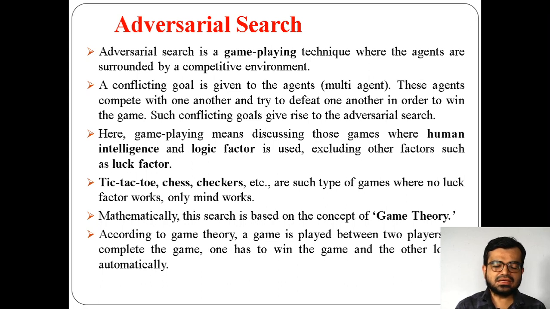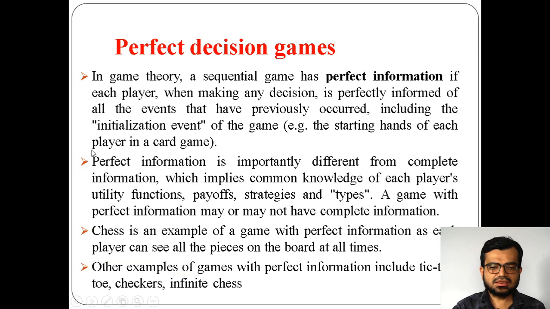That means this game playing involves a logical factor, that is, the computer will think logically, rationally. The computer will think logically, and also some kind of human intelligence is required. So including both of these factors, human intelligence and logic factor, this game playing technique will be performed.